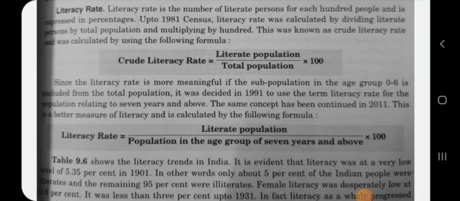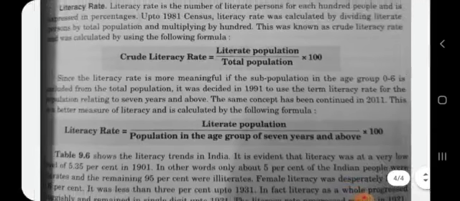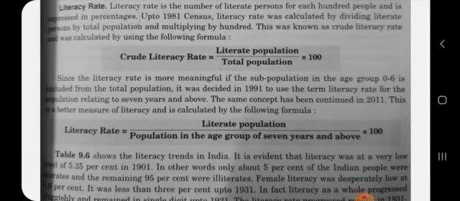Come to the next point, literacy rate. Literacy rate is the number of literate persons for each 100 people and is expressed in percentages, right? This is the formula of literacy rate. Have a quick look.